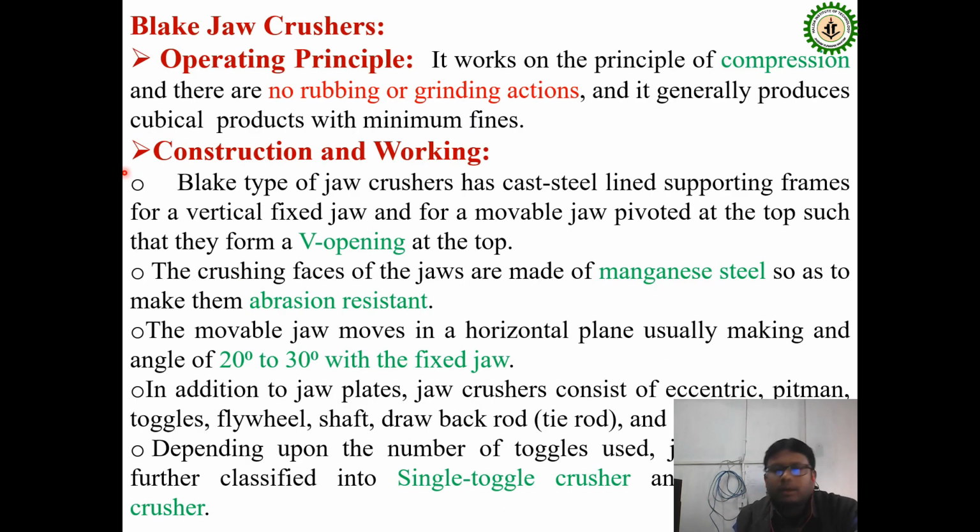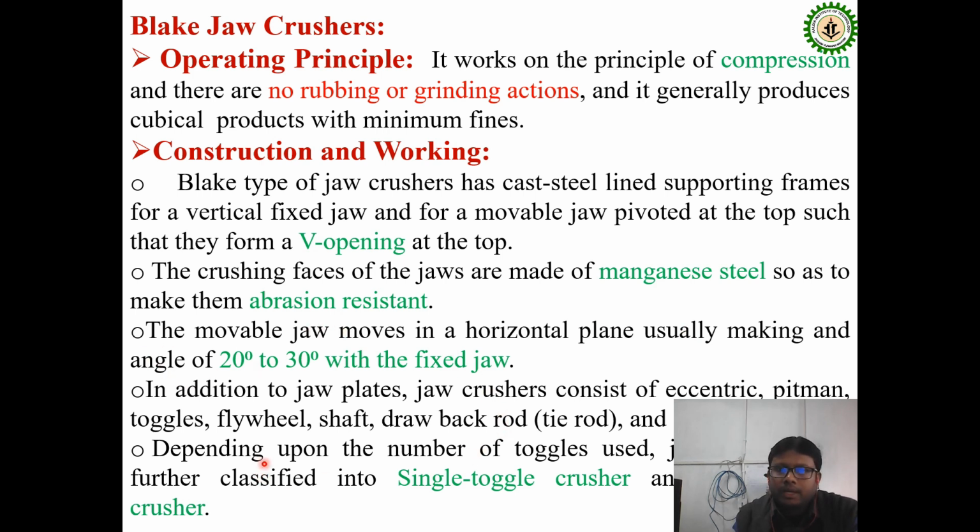Now coming to the operating principle of the Blake jaw crusher, how it actually works. The principle of operation is compression, and there is no rubbing or grinding action. In construction, it has a V-type opening at the top, and the preferable material is manganese steel or another abrasion resistant material. The angle of the fixed jaw to be maintained is about 20 to 30 degrees.